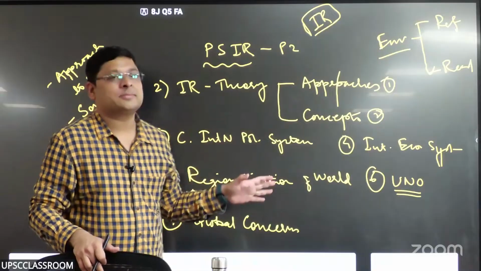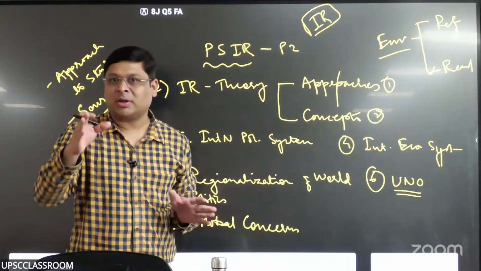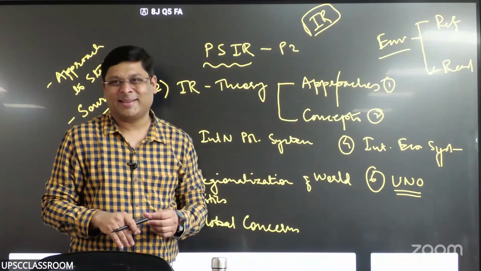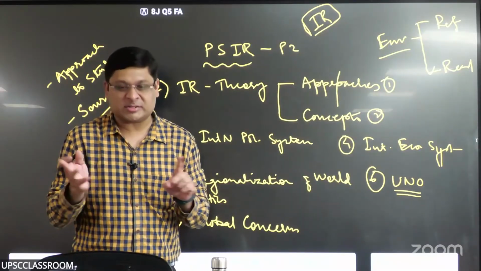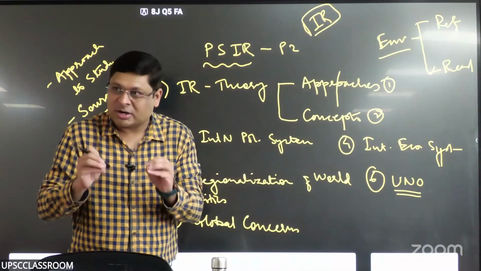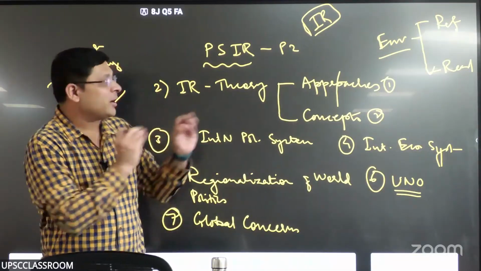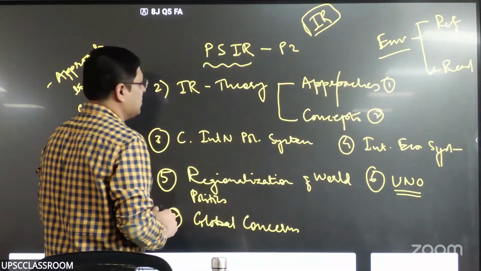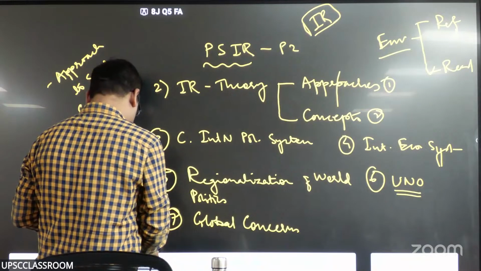The point is not that. That is to be learned. You learn that as part of GS as well, right? Then what is so different about political science? And same goes with all those concerns, democracy, human rights, gender justice, everything. You have to understand theories and how theories look at these problems, right? Okay, that is how political science is different from what is called general studies, GS, right?